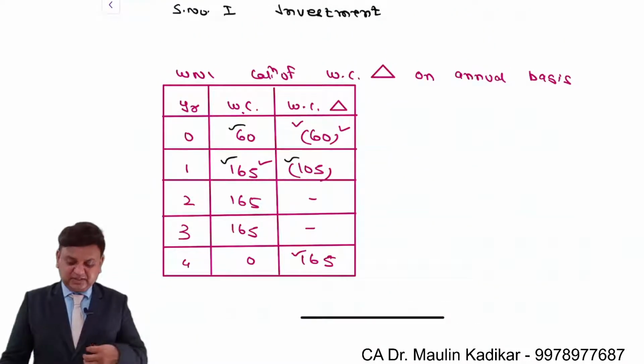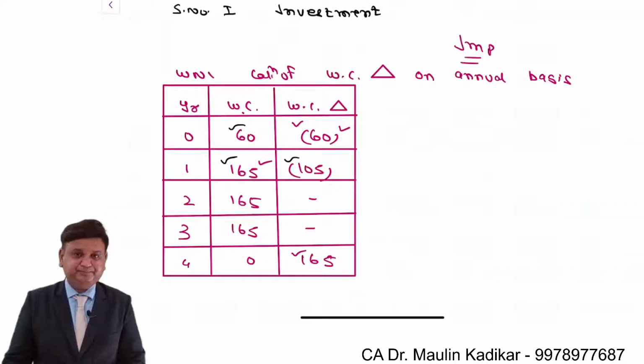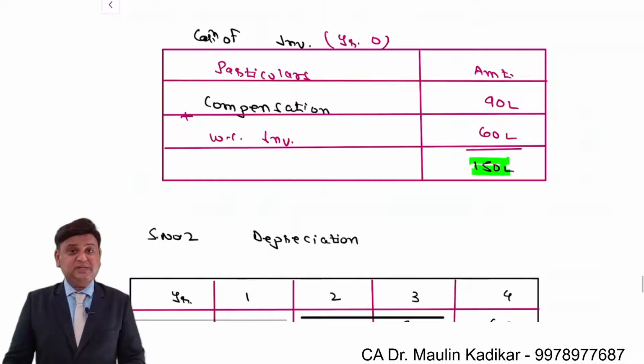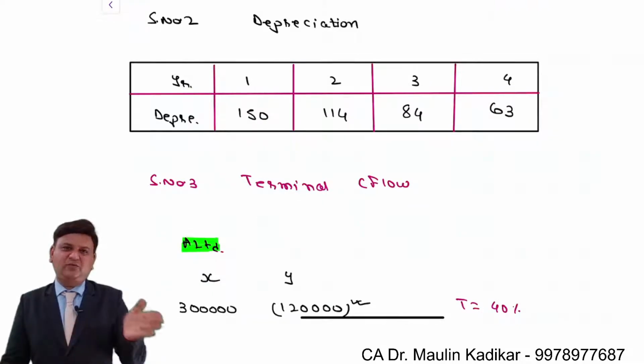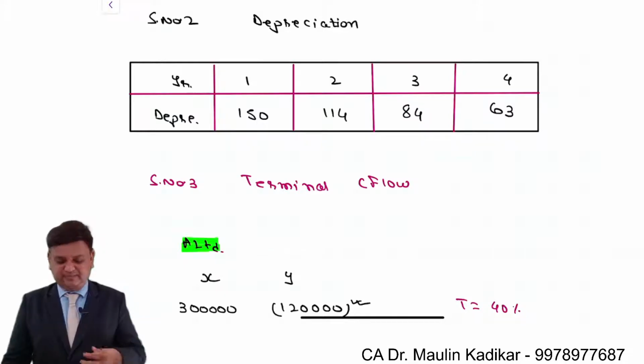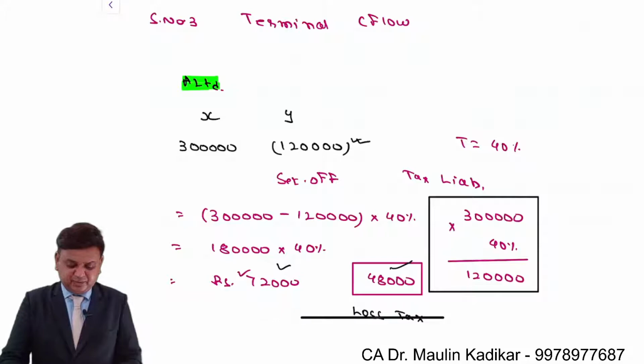In step number 1, this working number 1 is important and it is a new working for us. So far we have not come across this kind of working. Investment is in year 0, that is very important. In that, the compensation and the working capital investment. Regarding loan, cash inflow and outflow both, we may mention both or we may not mention either of them. Terminal cash flow, again over here this is something important.